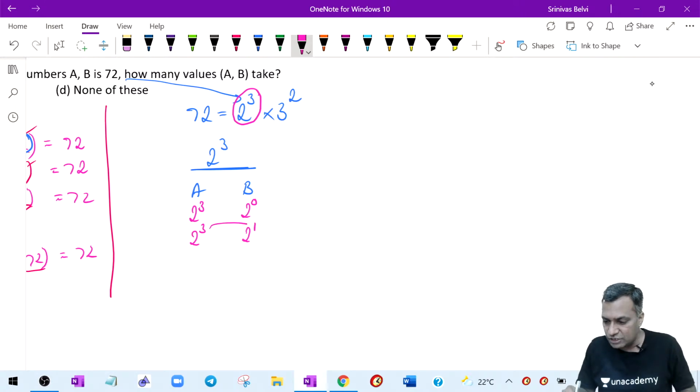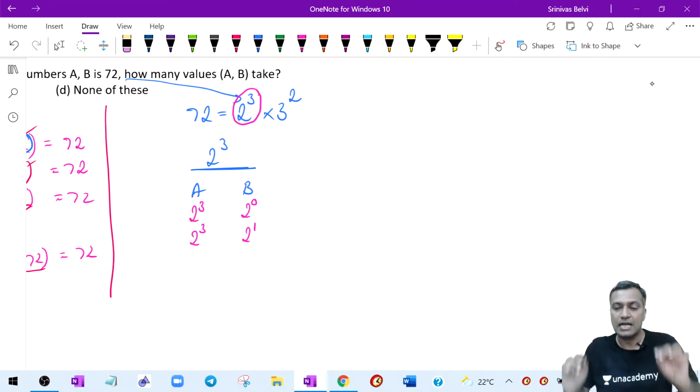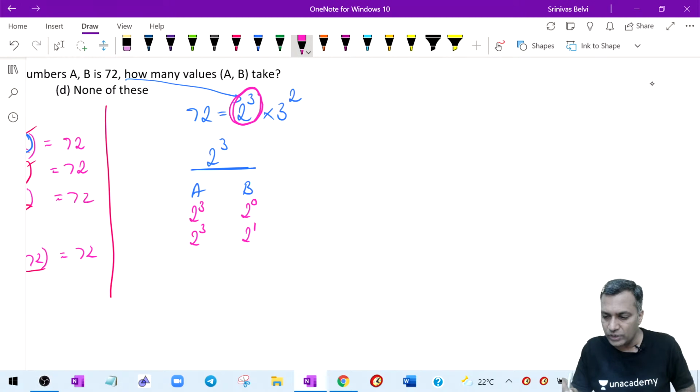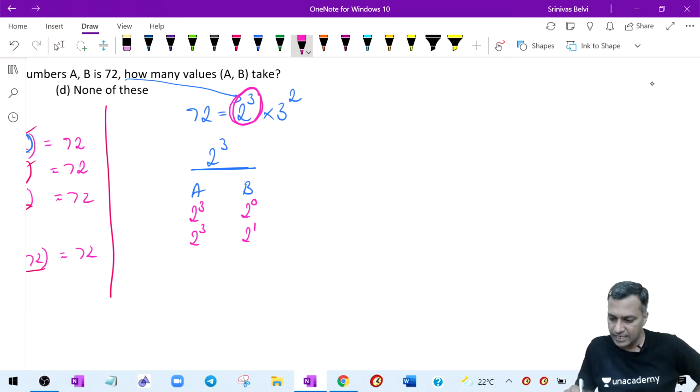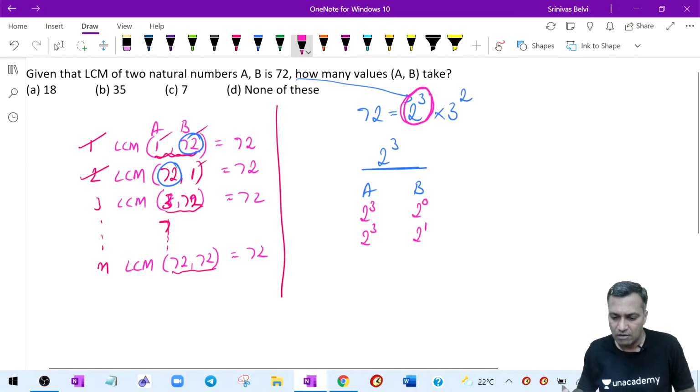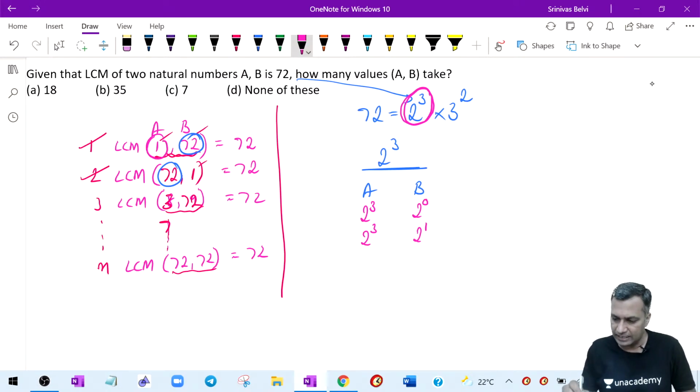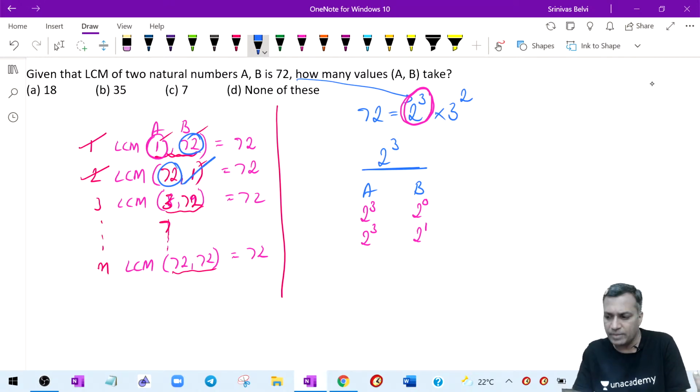See, the addition of these two numbers need not be that. I am saying that if you want the highest power of 2 in the LCM to be 3, what are the possibilities? Possibilities are A has 2 power 3, but B has 2 power 0. There is absolutely no 2 in that. For example, I am writing 1. Now I am writing this case. Talk about this particular case. The value of B is 1. If the value of B is 1, 2 power 0, there is no power of 2 hidden in that.